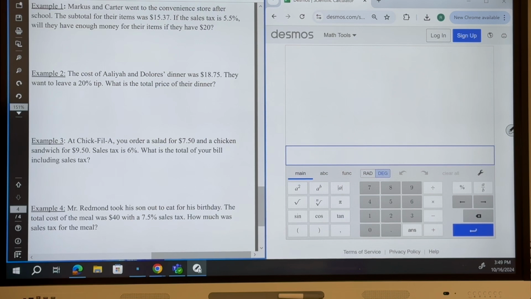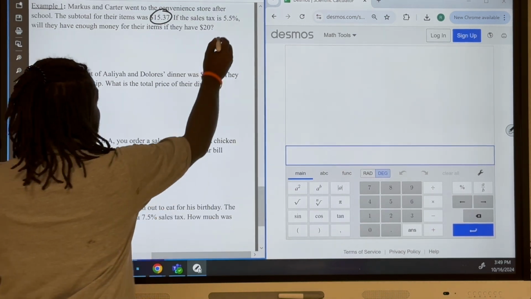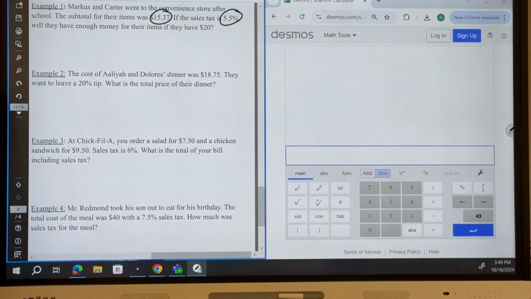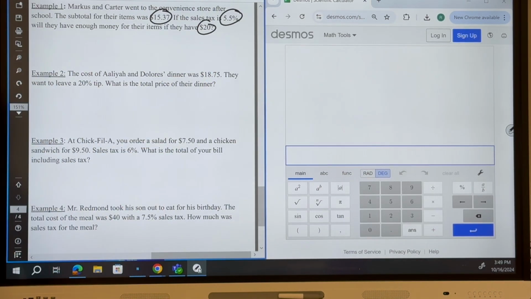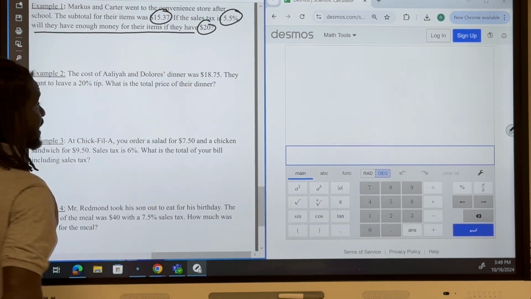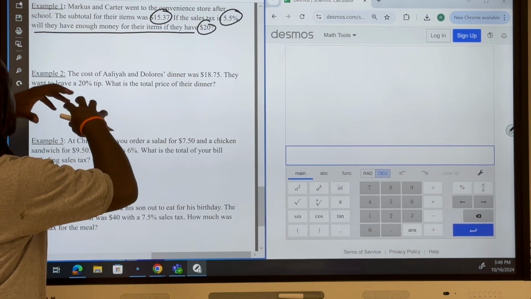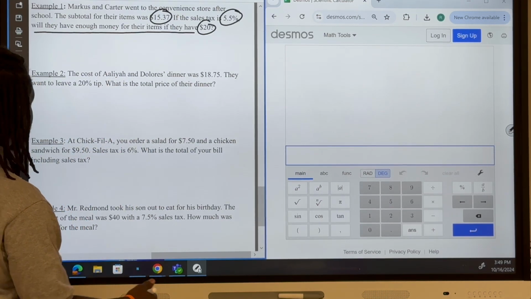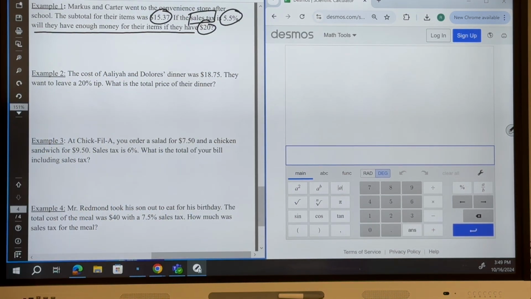It says Marcus and Carter went to the convenience store after school. The subtotal for their items was $15.37. If the sales tax was 5.5%, will they have enough money for their items if they have $20? Okay, so the question is, will they have enough money if they have $20? All right, so I got to figure out how much it was after the sales tax. Well, again, sales tax, I'm going to box that because that's important.